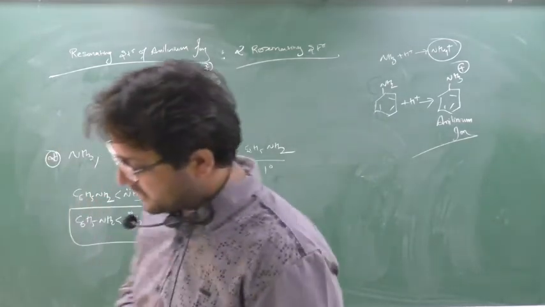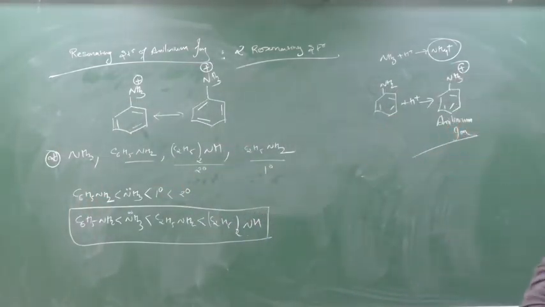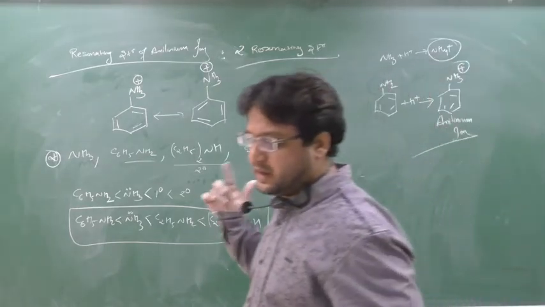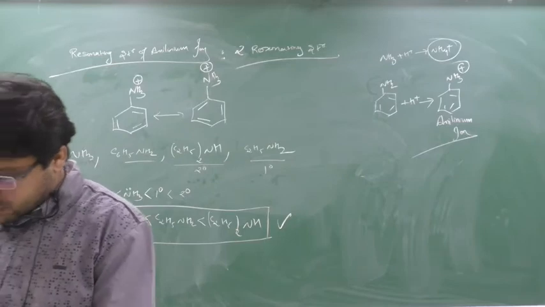This will be your basic strength series. Done? So who is the strongest base? The 2 degree amine. In ethyl, you can see my last video, there are exceptions I have told you.